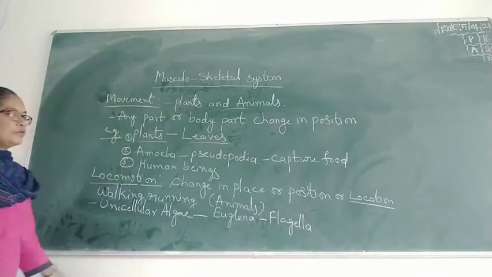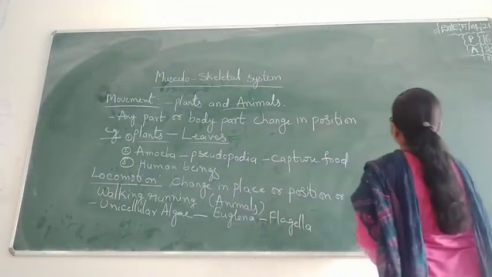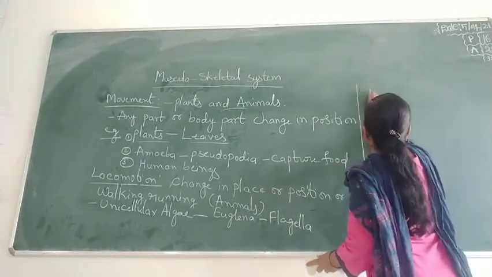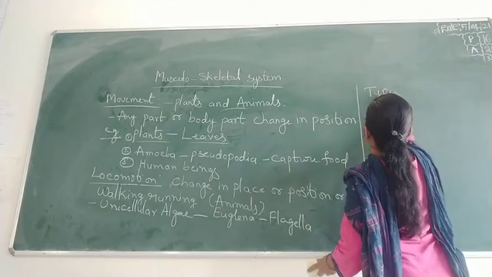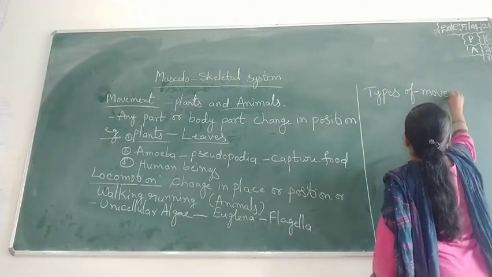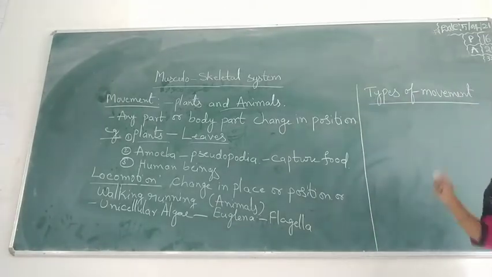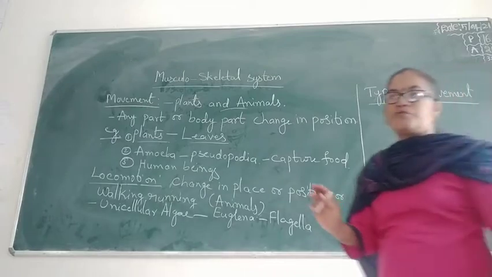Now, types of movement. Two types of movements are there.